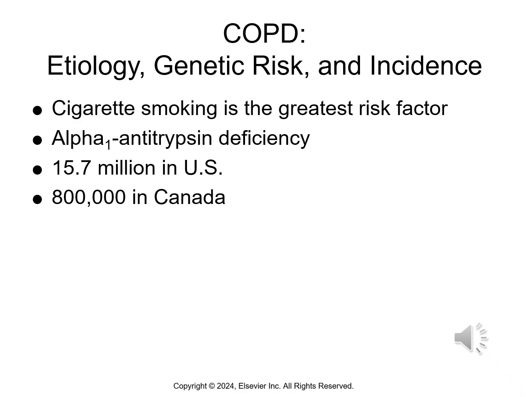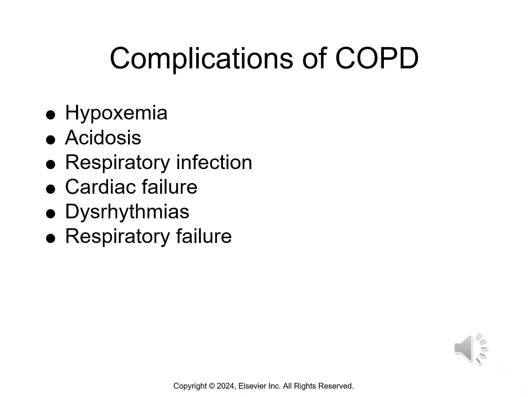For the etiology, genetic risk, and incidence, cigarette smoking is the greatest risk factor. Alpha antitrypsin deficiency is also a risk factor. 15.7 million people in the United States have issues with COPD and 800,000 in Canada. Complications with COPD include low oxygen, acidosis, respiratory infections, cardiac failure, dysrhythmias, and respiratory failure.